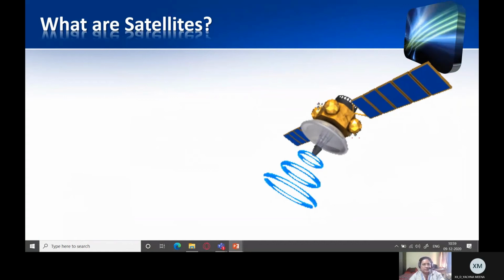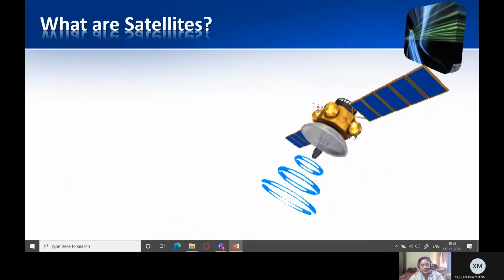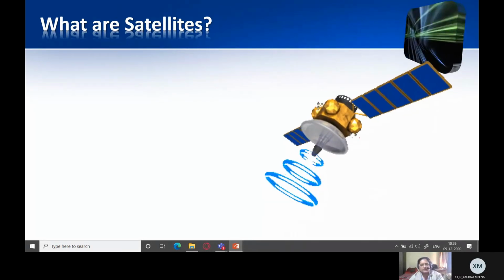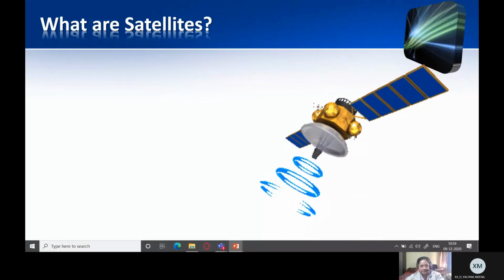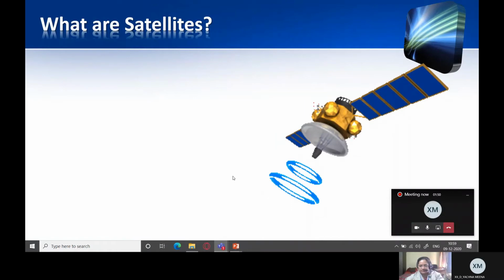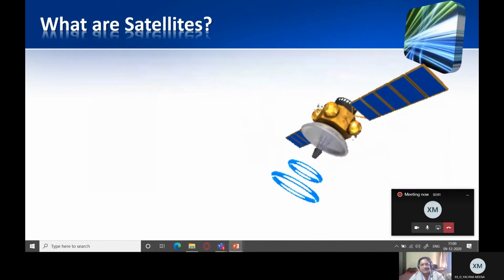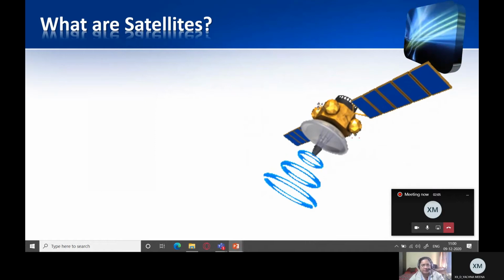Right. So we are going to see what are satellites. First of all, to understand cellular networks, it is very important for us to understand the use of satellites. Let me check that I shared my screen. It is very important to understand the use of satellites because satellites are the things which make cellular communication possible.